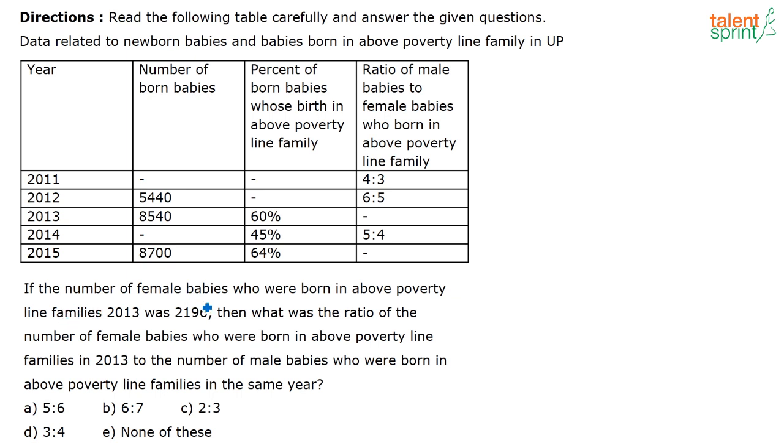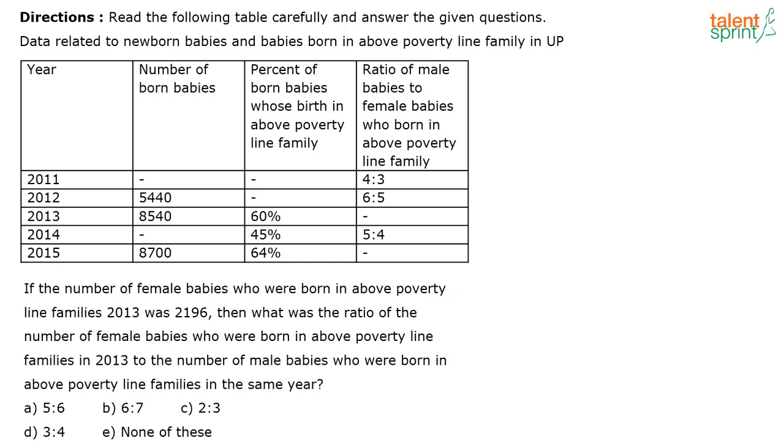If the number of female babies who were born in the above poverty line families in 2013 was 2196, then what was the ratio of the number of female babies who were born in the above poverty line families in 2013 to the number of male babies who were born in the above poverty line in the same year? So in 2013, if you see, 8540 newborn babies were born totally. Out of that, 60% of them are above poverty line.